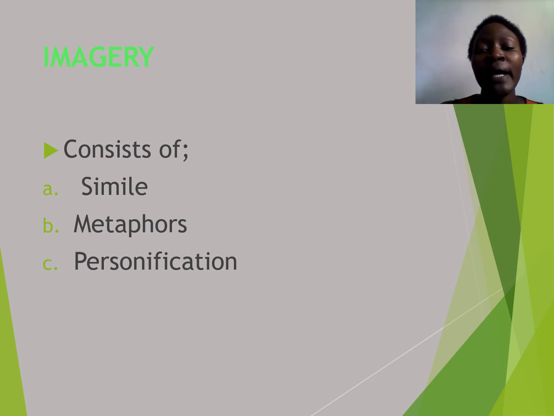So when I say your head is a pumpkin, that is a metaphor. And when I say your head is like a pumpkin, that is a simile. So I hope you've all understood the difference between simile and metaphor. These two always confuse each other, but once you know that simile uses as and like, whereas metaphor does not use that, and metaphor is an indirect comparison.